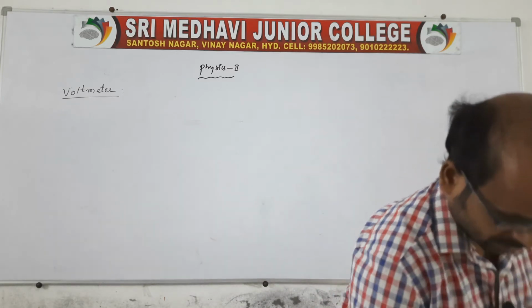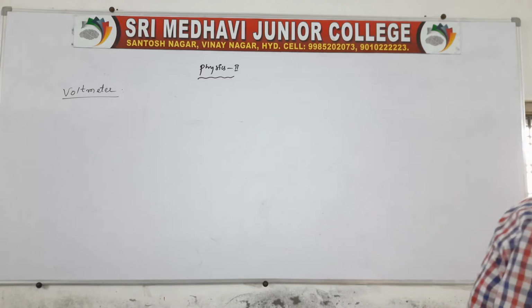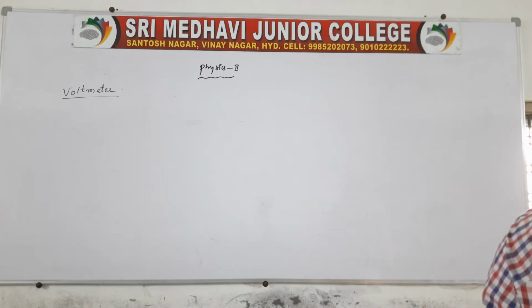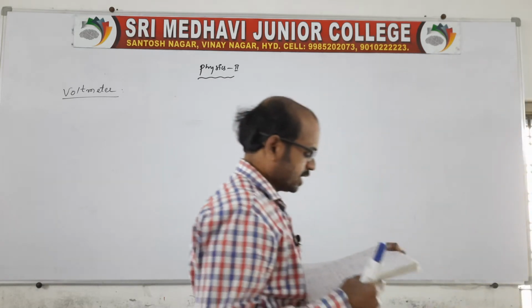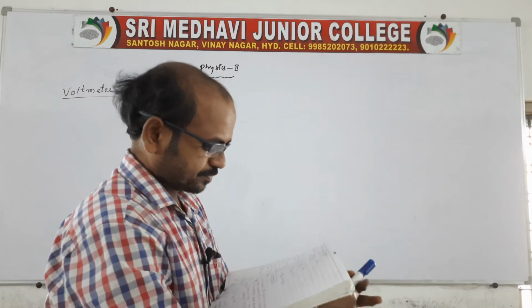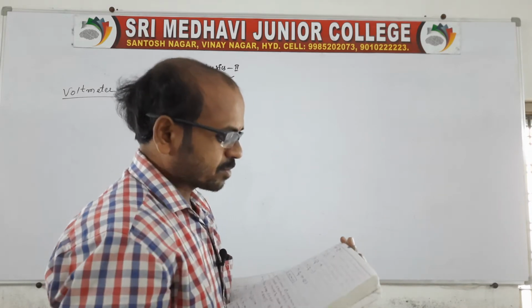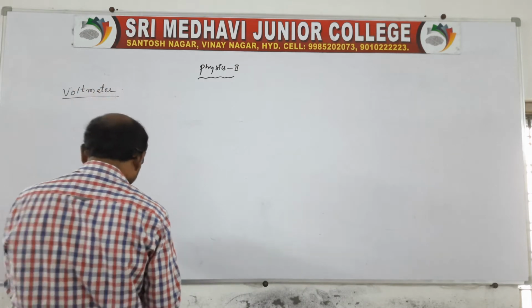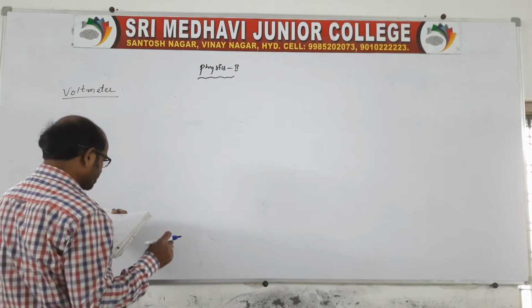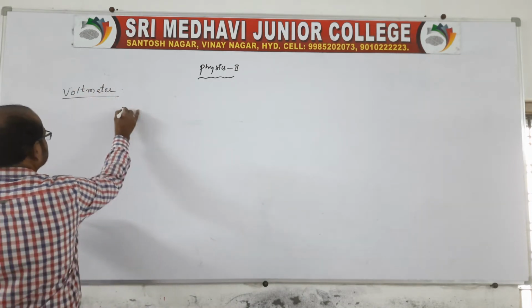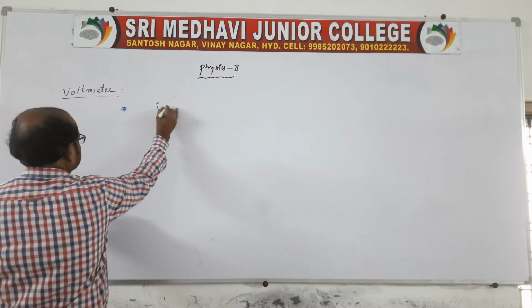Right. See one problem. A given question like this is given. See, maximum current of 0.5 milliampere can be passed through the galvanometer. So the question is, galvanometer through the current is